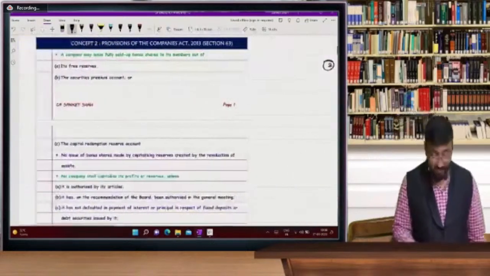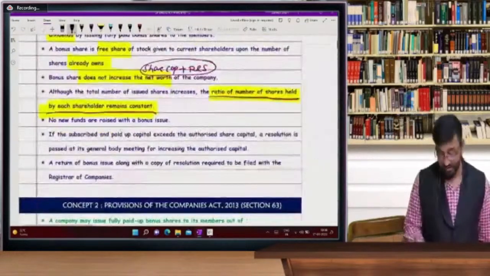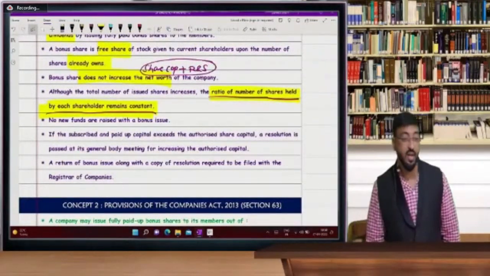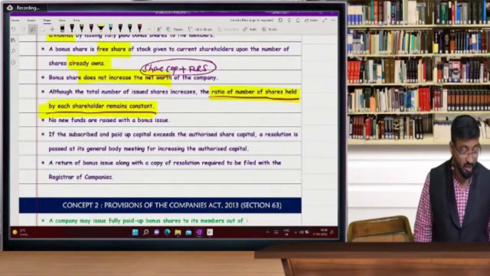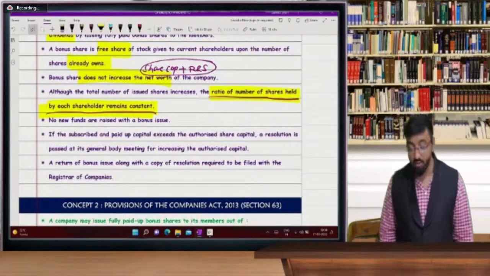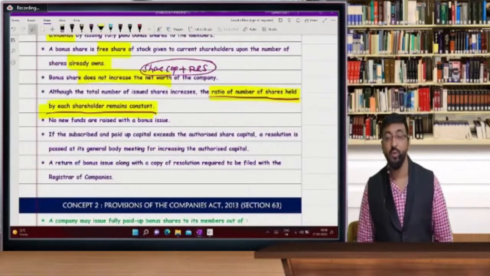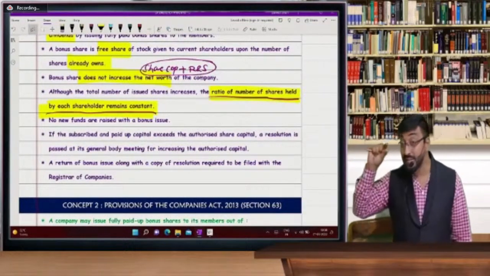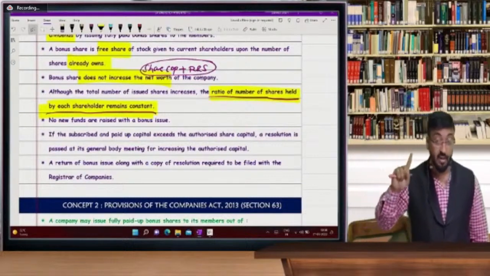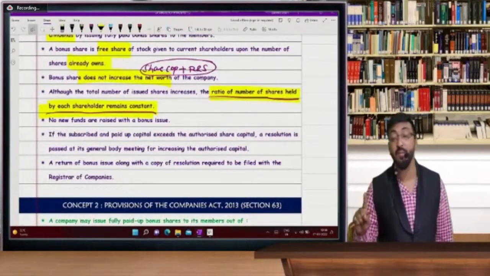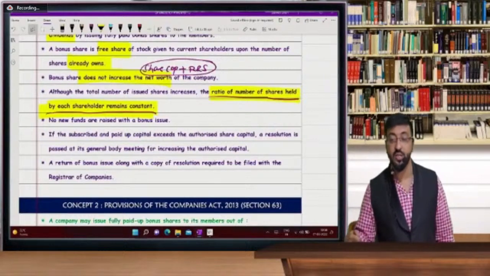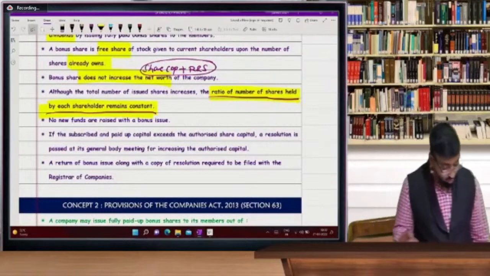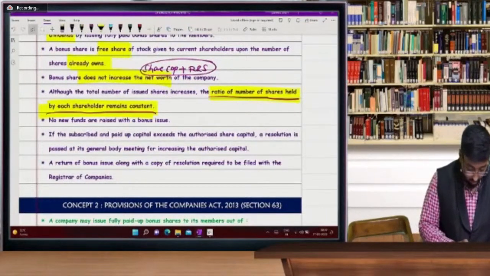So whether Mukta's percentage is changing? No, sir. Ratio is not yet changed. Ratio will be same. Sir, ratio will be same. So Mukta does not have excess shares what she held before. In percentage, I'm not saying in number, in percentage she holds 10% shares and still now she's holding 10% shares. Okay, so there is no change in shareholding pattern.